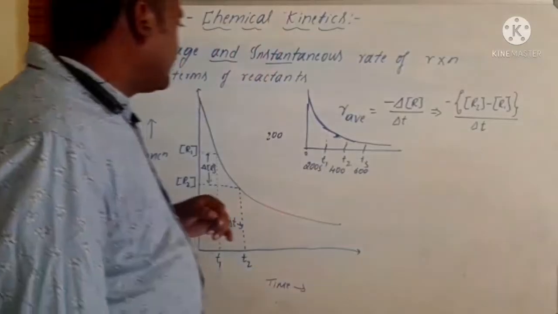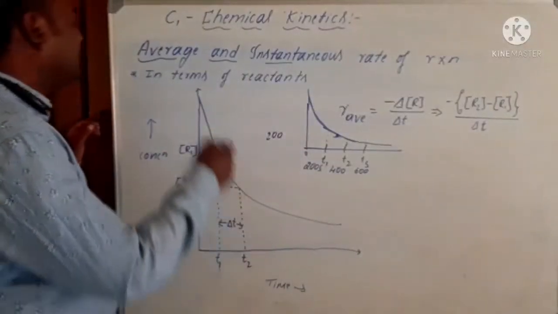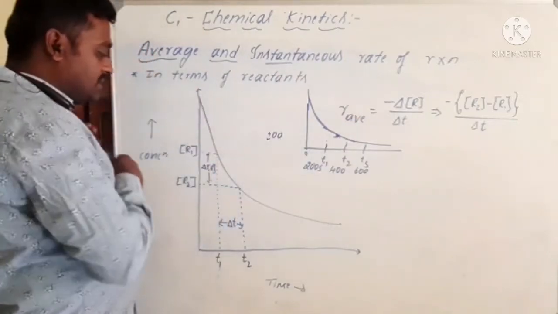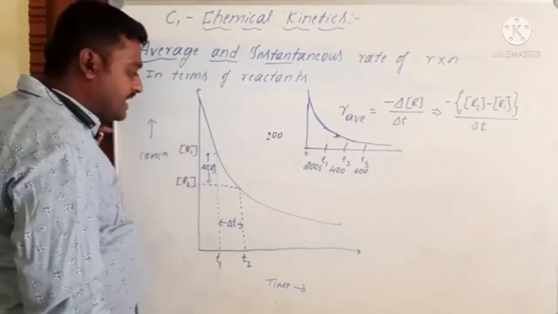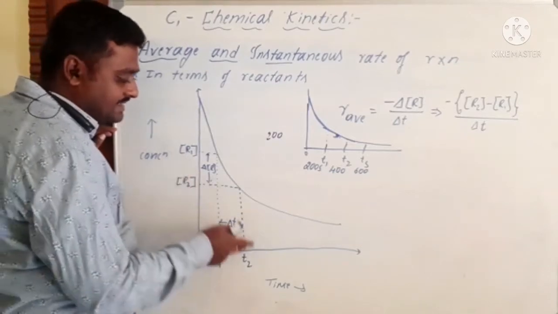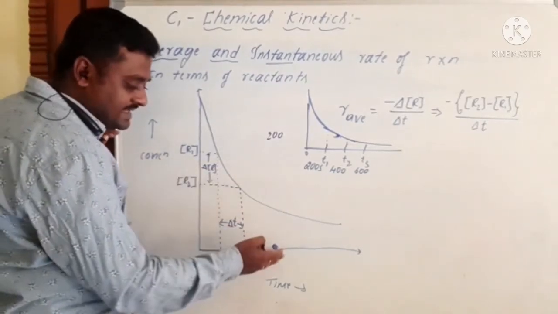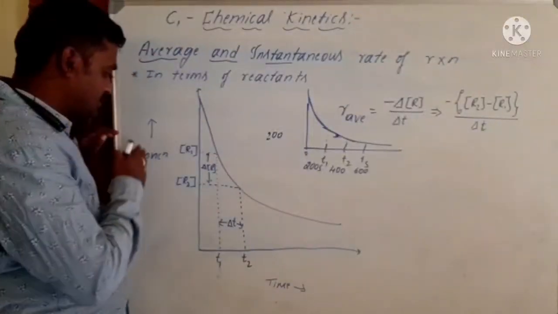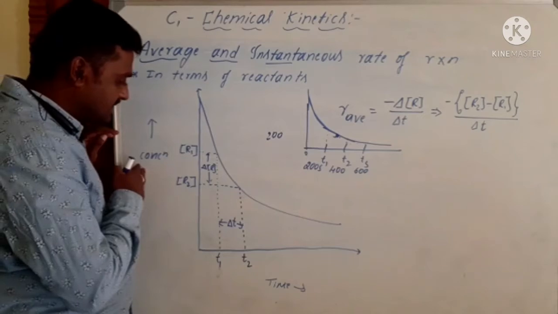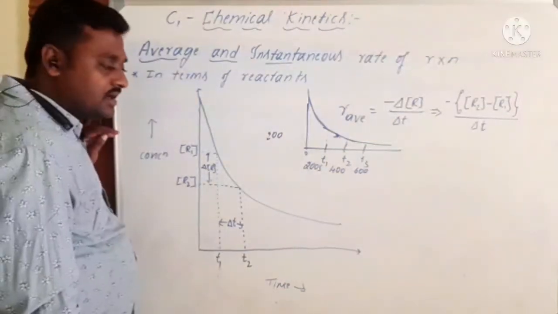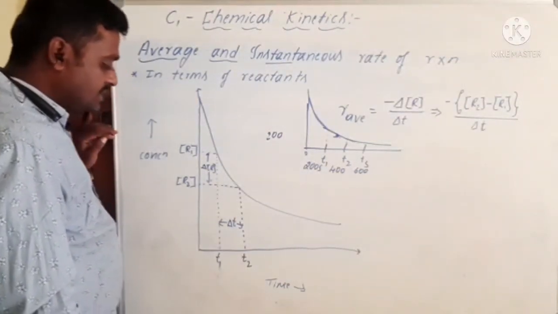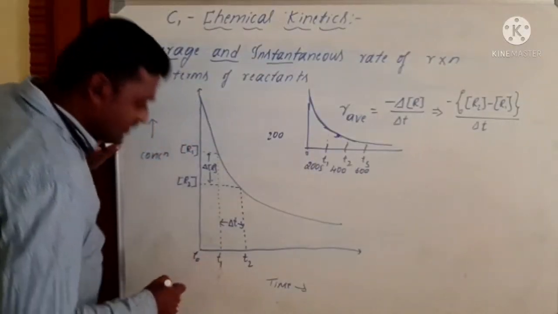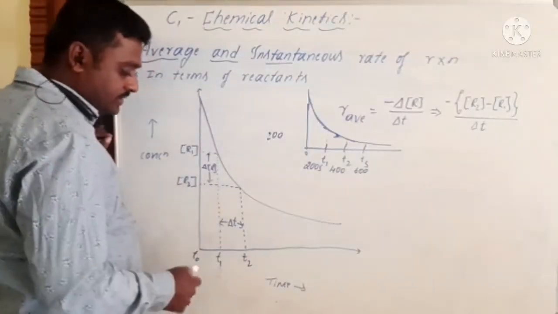Okay, so then we come to know, in terms of reactants how can we learn, and in terms of products how can we learn. So just plot one graph with the x-axis and y-axis. In the x-axis, we consider the time t in seconds, and in the y-axis, we consider the concentration of the reactants. Here it is T0, and then T1 and T2.